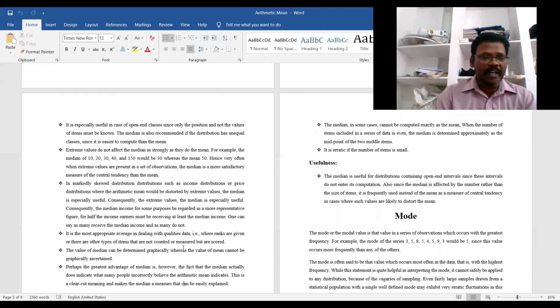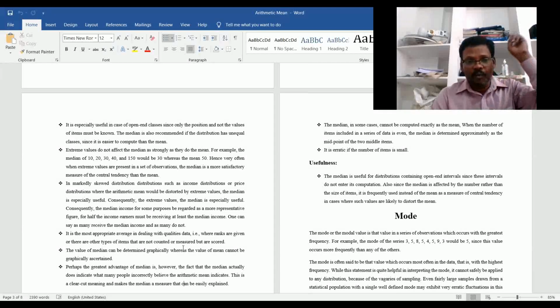In the arithmetic mean, extreme values affect the average, but the median is not affected. For example, the median of the values 10, 20, 30, 40 and 150 is only 30, because 150, an extreme value, does not affect it.